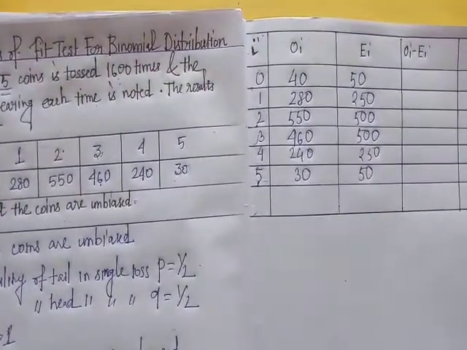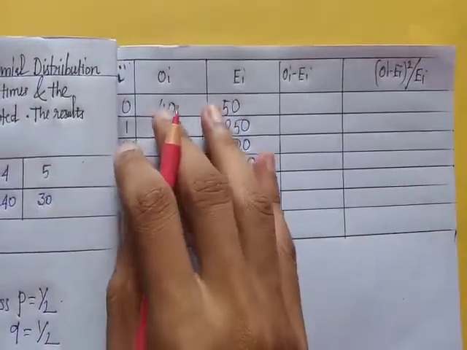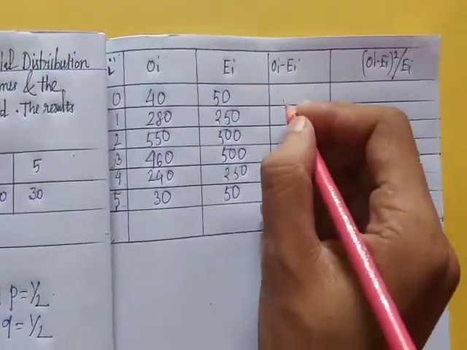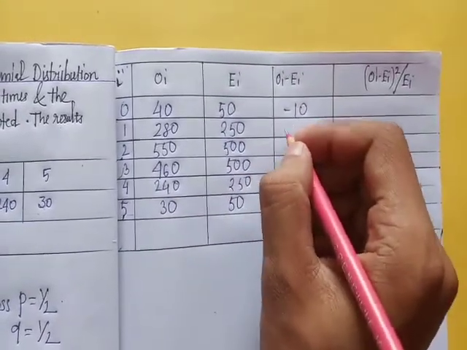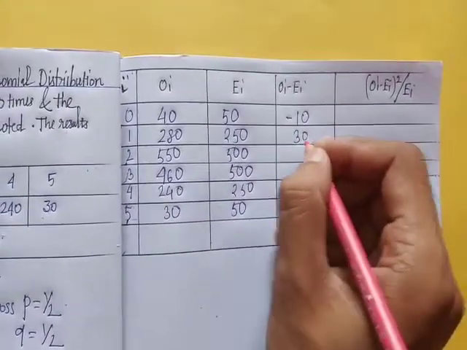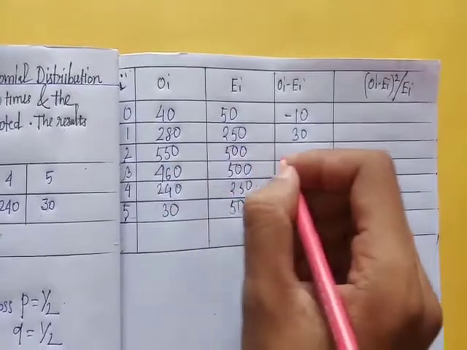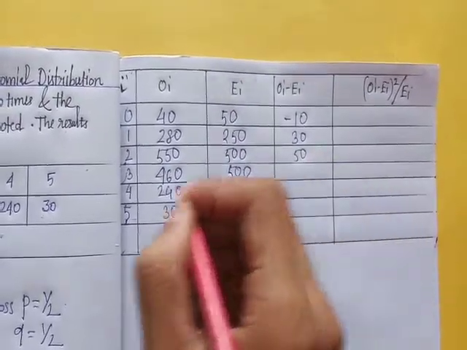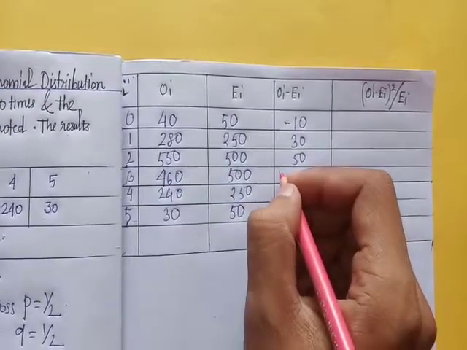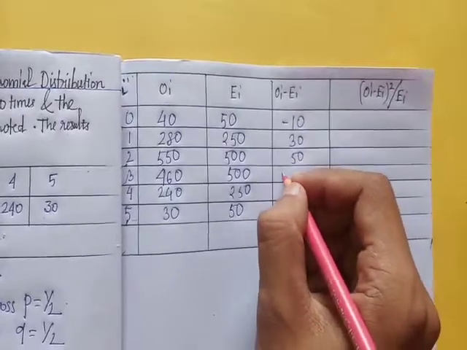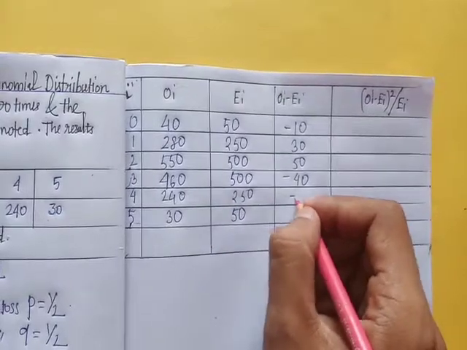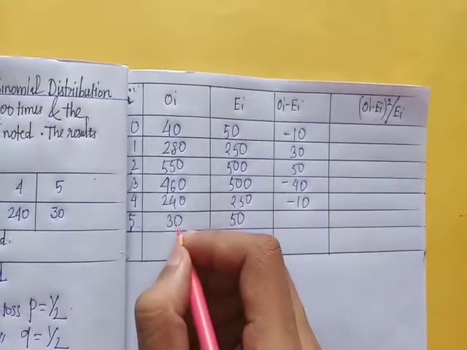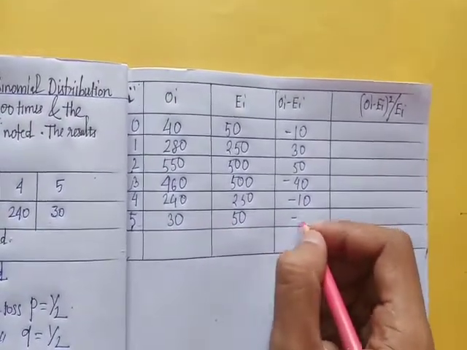Okay. Next, y minus Ei. So 40 minus 50, this is minus 10. 280 minus 250, this is 30. 550 minus 500, this is 50. 460 minus 500, this is minus 40. 240 minus 250, this is minus 10. 30 minus 50, this is minus 20.